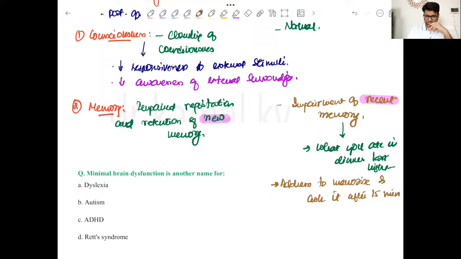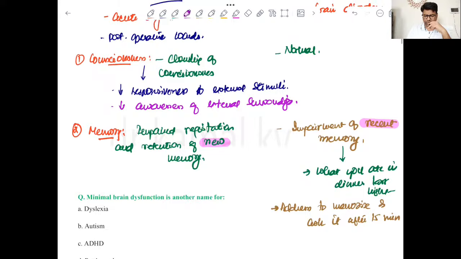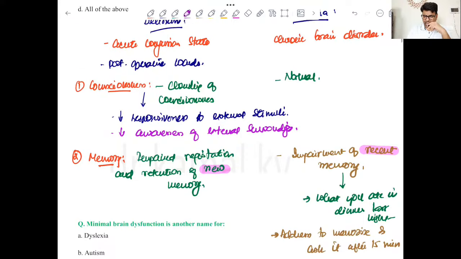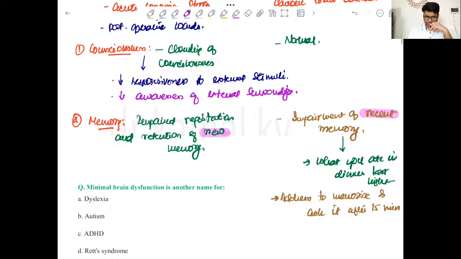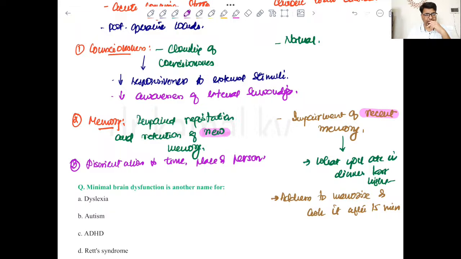Now apart from this, there are many other features which are specific to these two entities, and they are not used for differentiating as such, right? Like, if we take delirium, there is disorientation, clear, to time, place and person, right? So obviously the disorientation to time comes first, followed by disorientation to place, and finally disorientation to person, right?